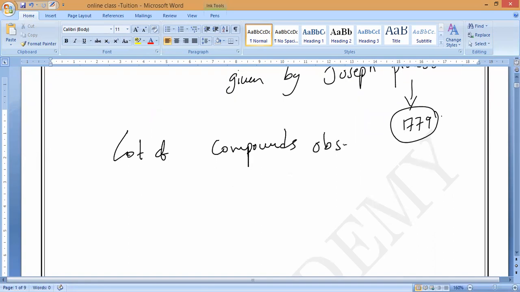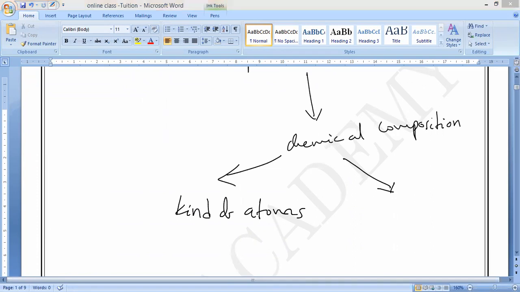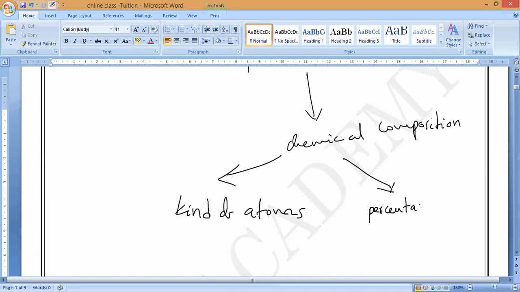Chemical composition means two things: one is the kind of atoms present, understanding, Ra? And the second one, guys, is the percentage of elements present. That is how to remember.